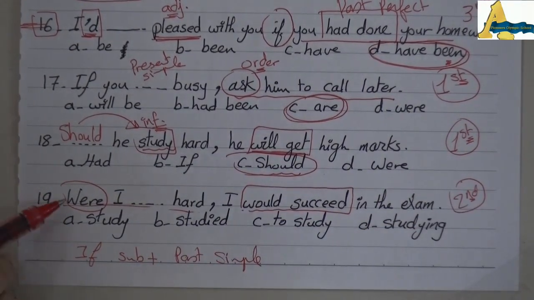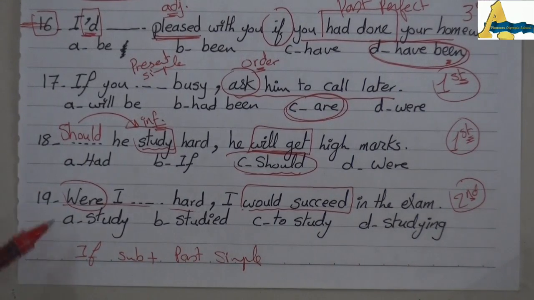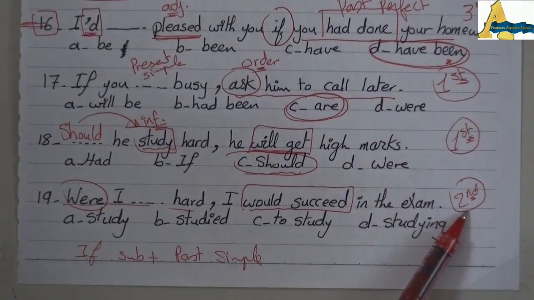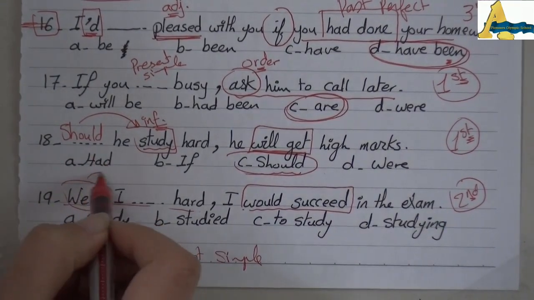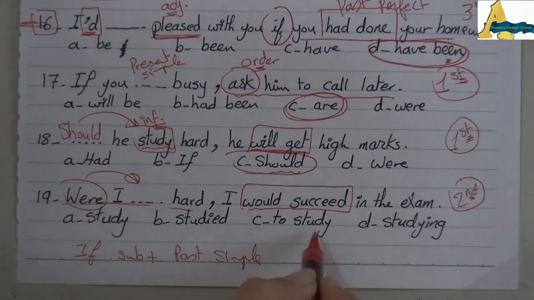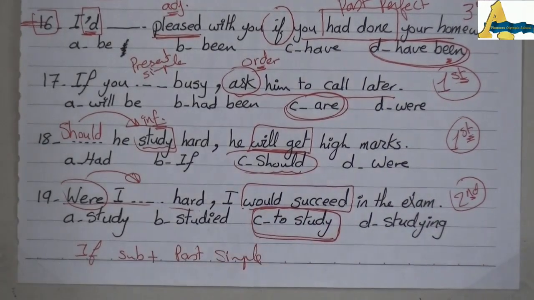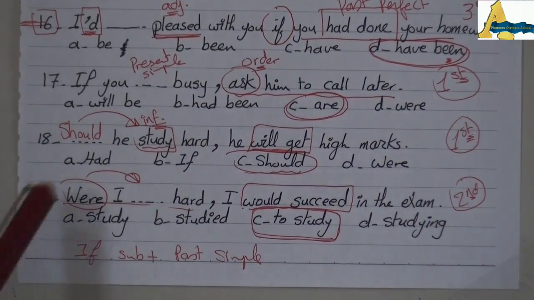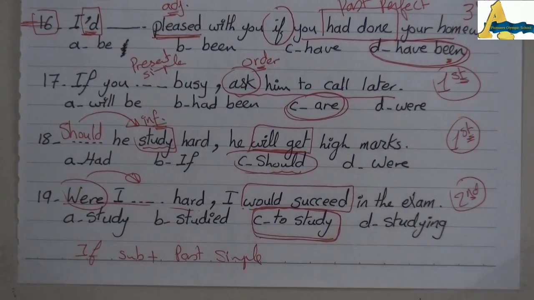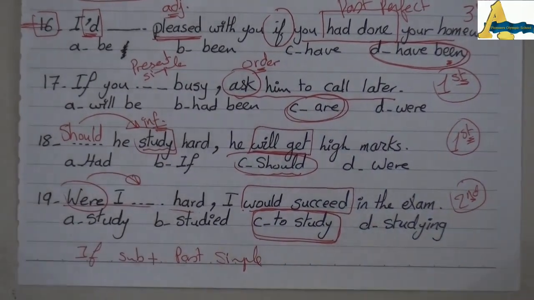And here, it will be followed by to infinitive, because it's not a main verb. I will say, were I to study hard, I would succeed in the exam.